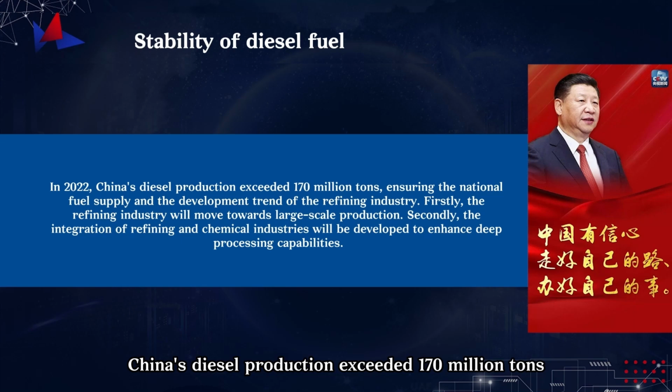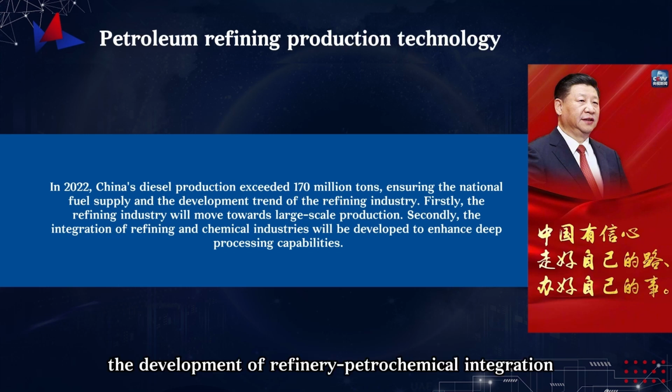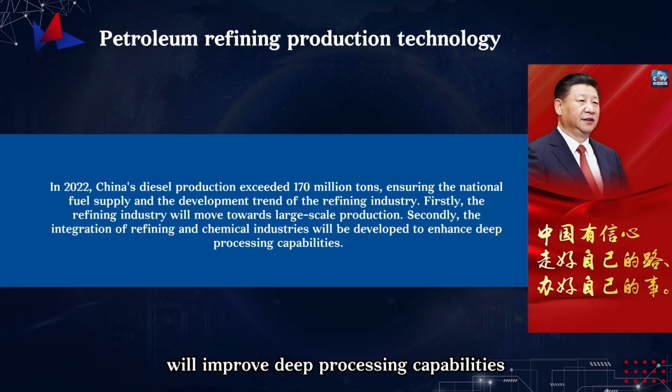In 2020, China's diesel production exceeded 170 million tons, and gasoline production reached 130 million tons, ensuring the country's fuel supply. Trends in the refining industry: First, the refining industry will move toward larger scale. Second, the development of refinery-petrochemical integration will improve deep processing capabilities.